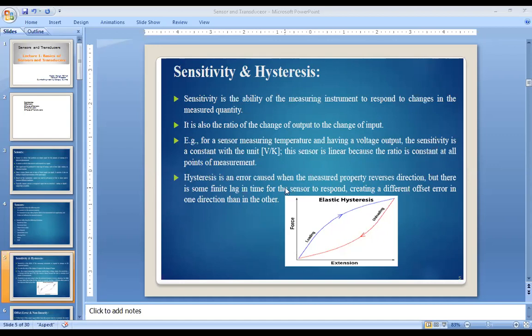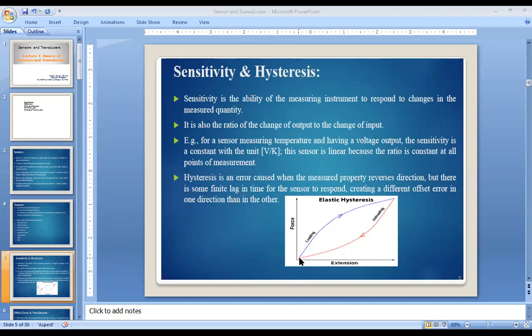So hysteresis is an error caused when the measured property reverses direction, but there is some finite lag in the time for the sensor to respond, creating a different offset error in one direction than in the other. So there is an error due to hysteresis. Suppose the input is extension and the output is force.